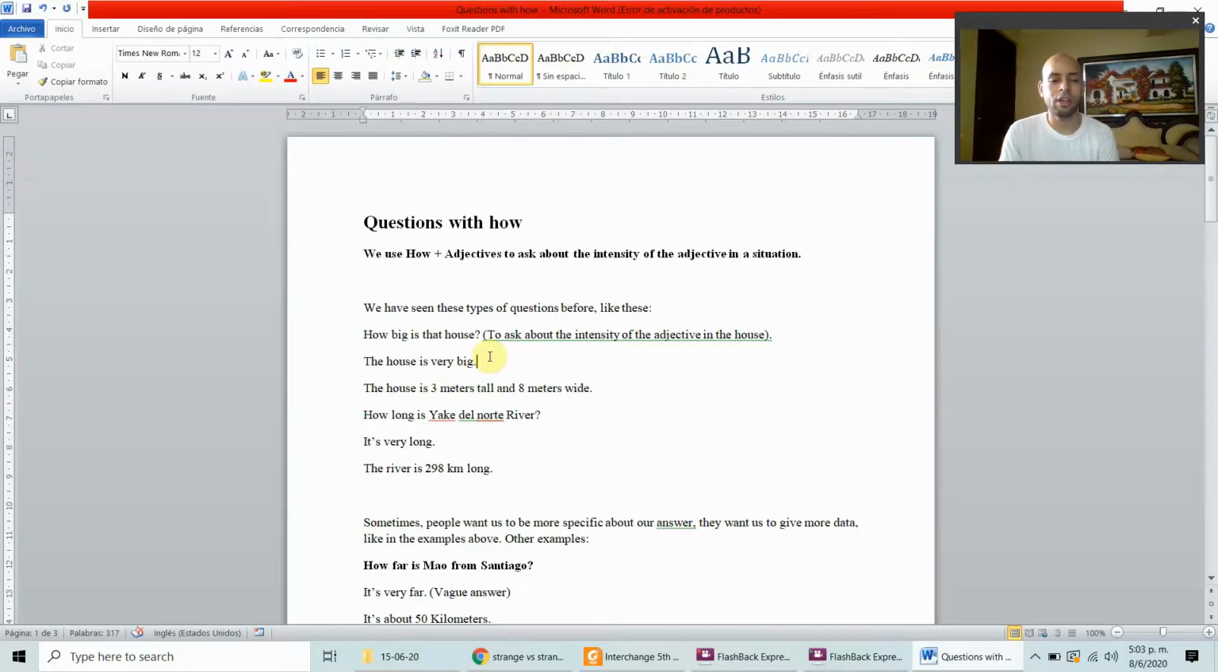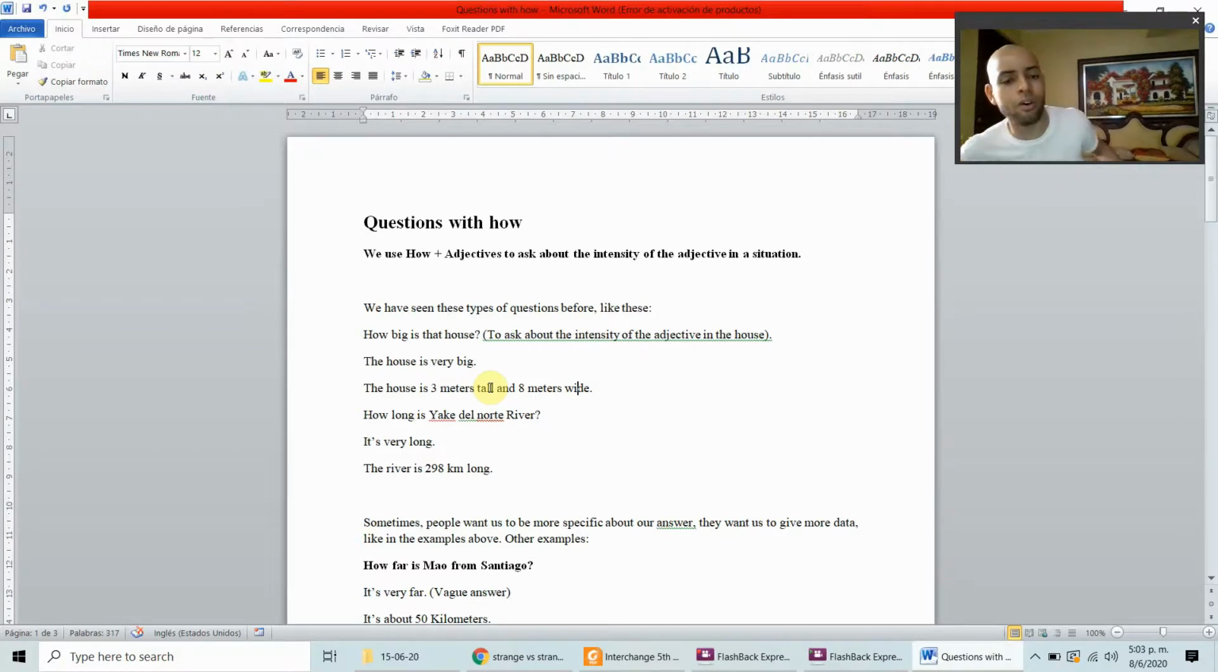Because you're talking about the intensity of the adjective, big in this case. You can be more specific. The house is 3 meters tall and 8 meters wide. 3 meters tall and 8 meters wide.